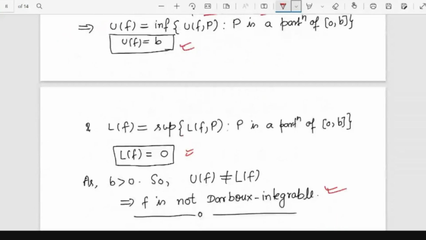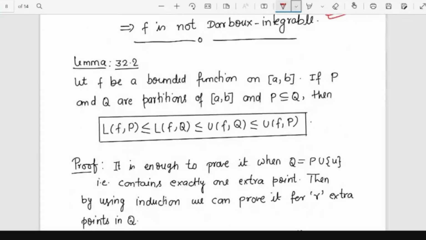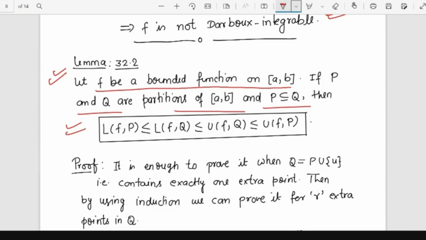Okay. So now there are some results we have to see. This is a small result. If we have a function which is bounded on [a, b], and P and Q are partitions of [a, b] such that P is a subset of Q, then this result holds. I have already explained this result by picture, but this is the mathematical version of those pictures. P is a subset of Q, and P and Q both are partitions. That means Q is the partition that contains more points than the partition P, so Q is a superset of P.